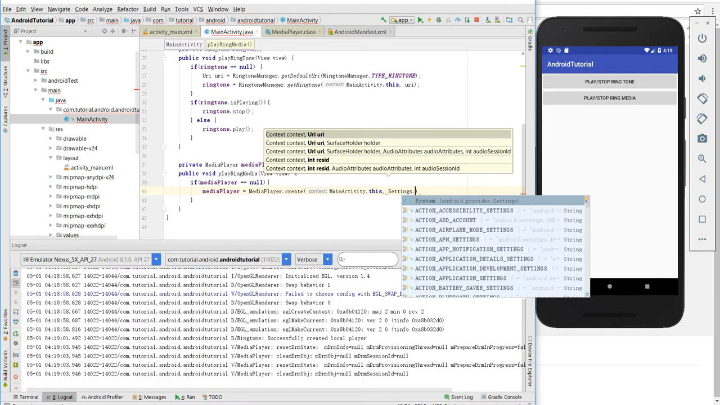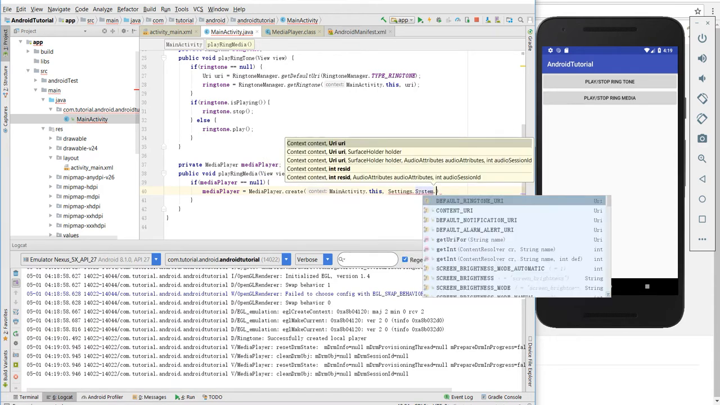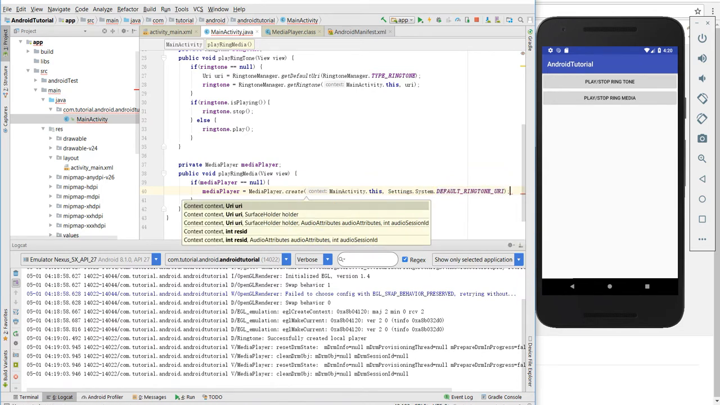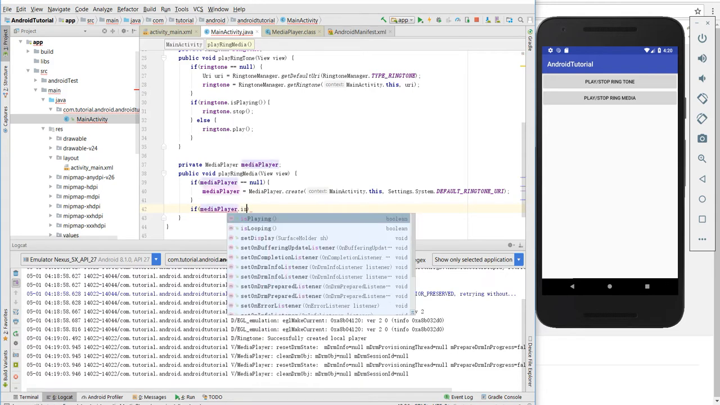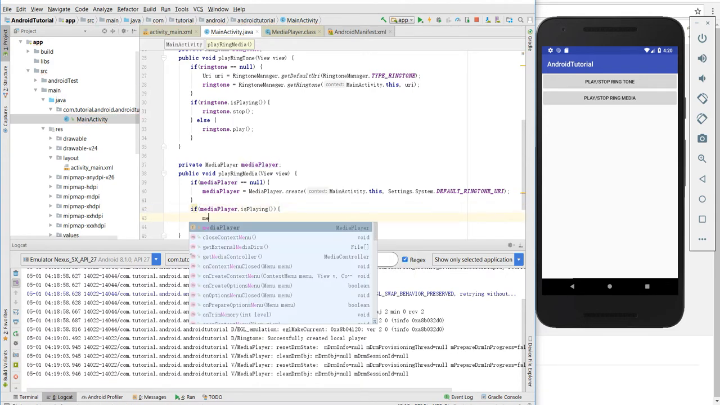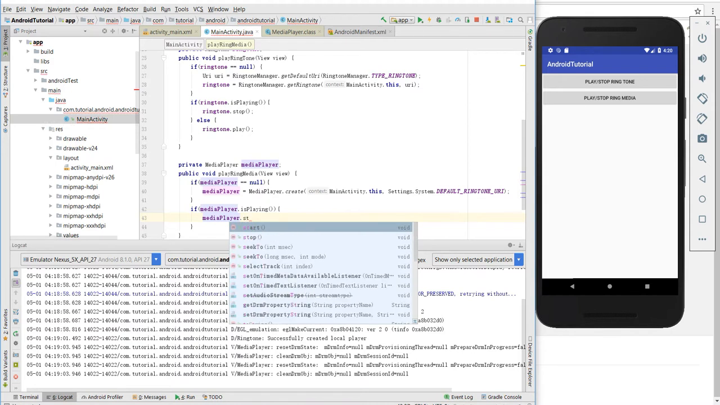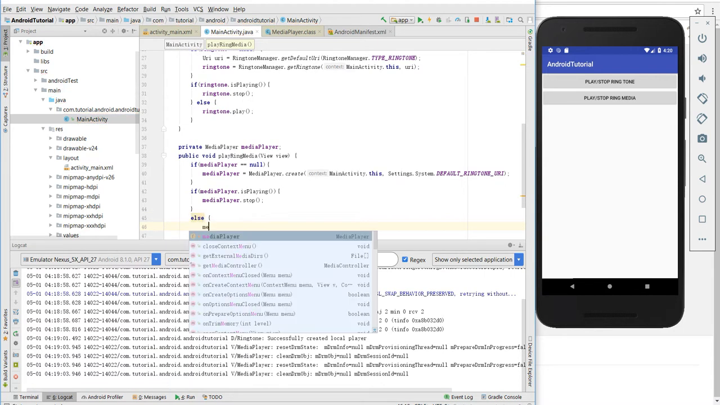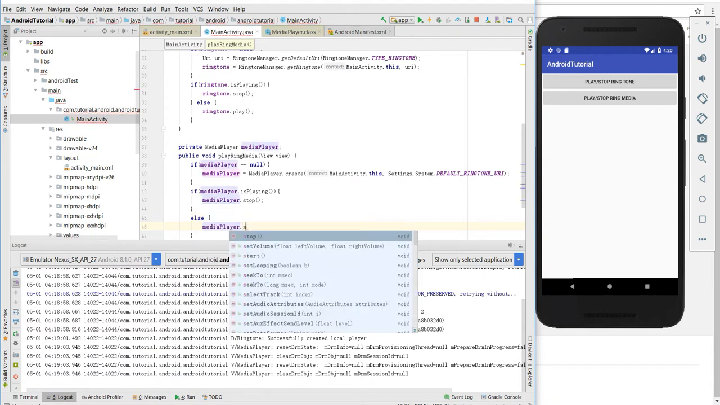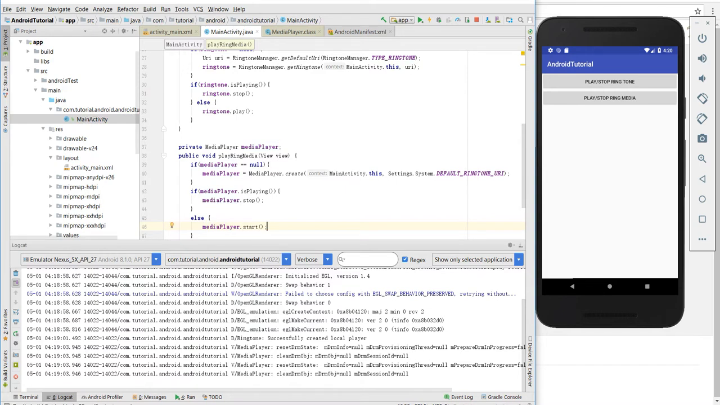So we need the ring, right? The Settings.System.DEFAULT_RINGTONE_URI. Oh, yes, we still use the URI. Then if it's playing, then we also need to stop it. Else we need to start it. Okay, let's try it.